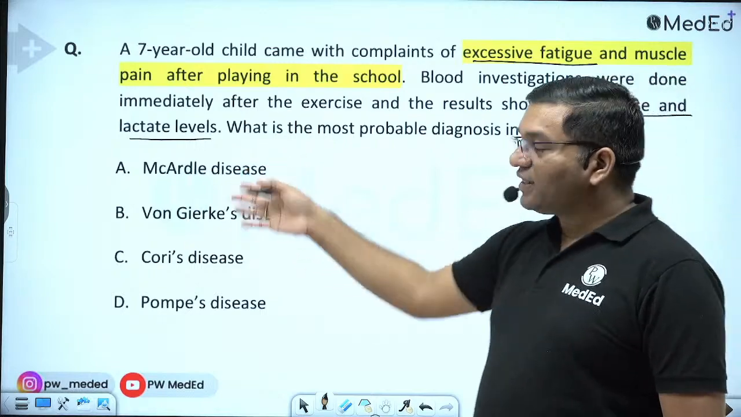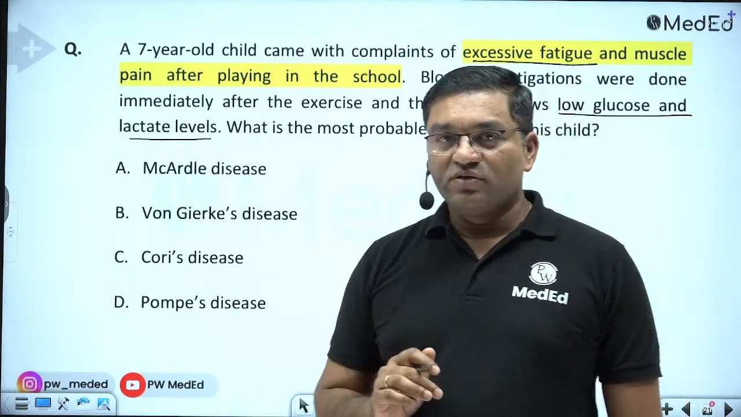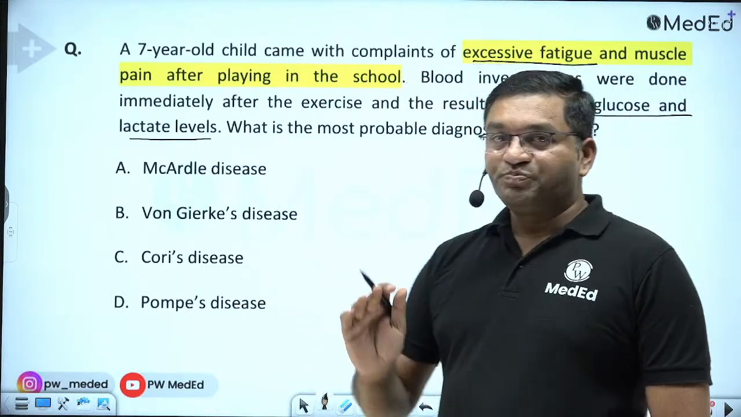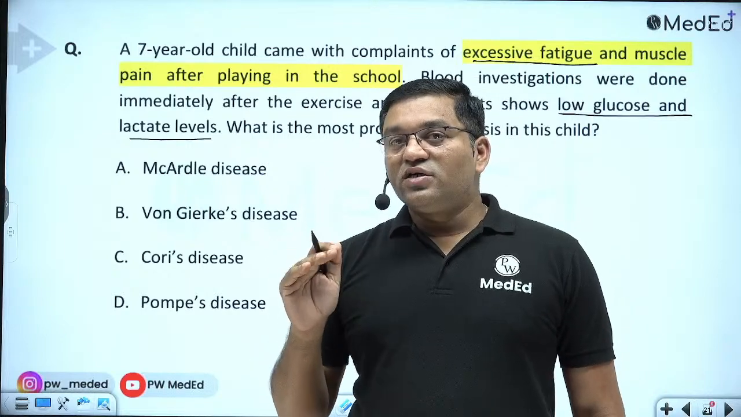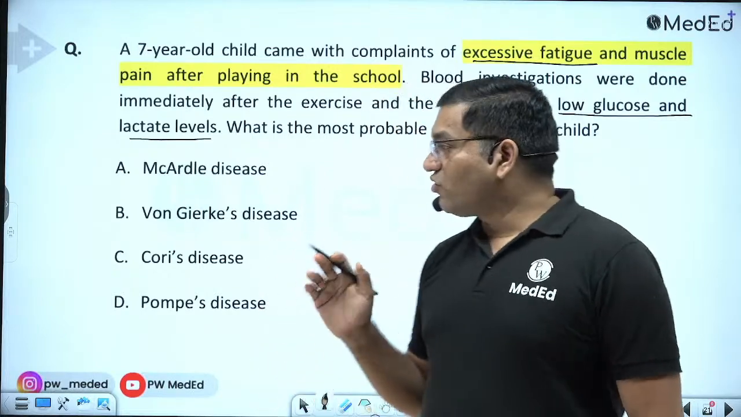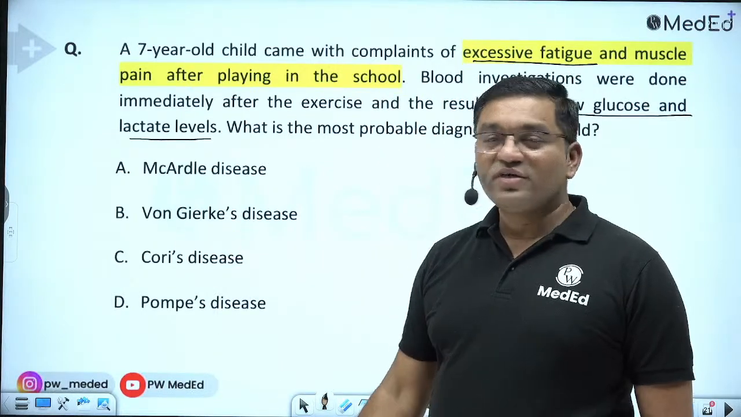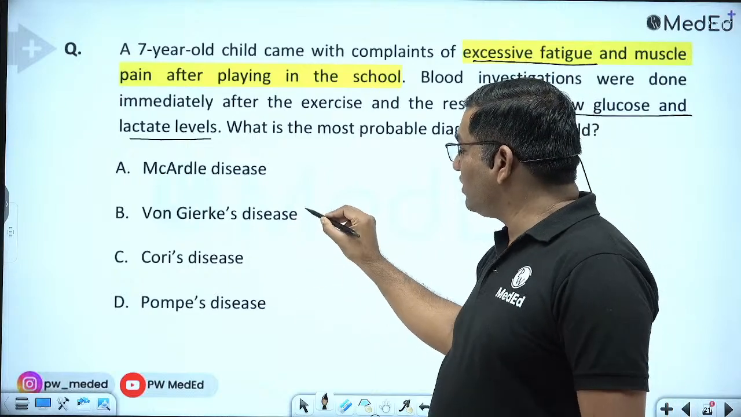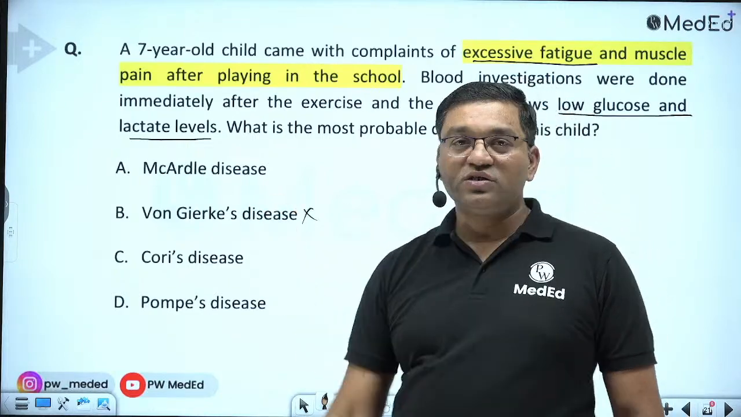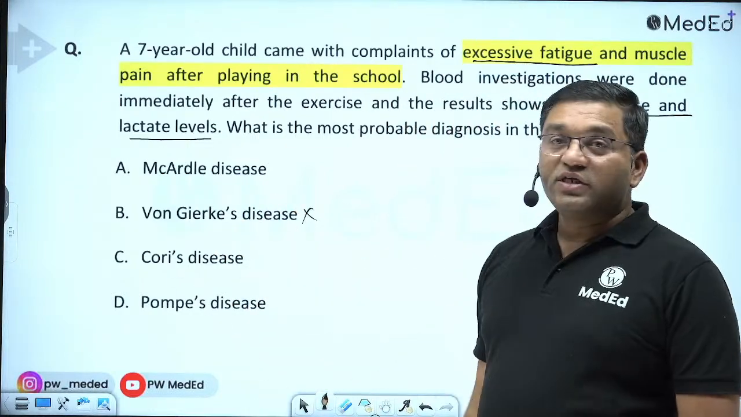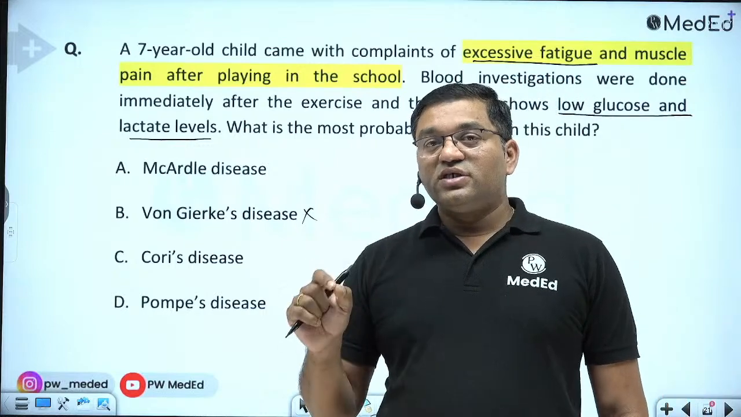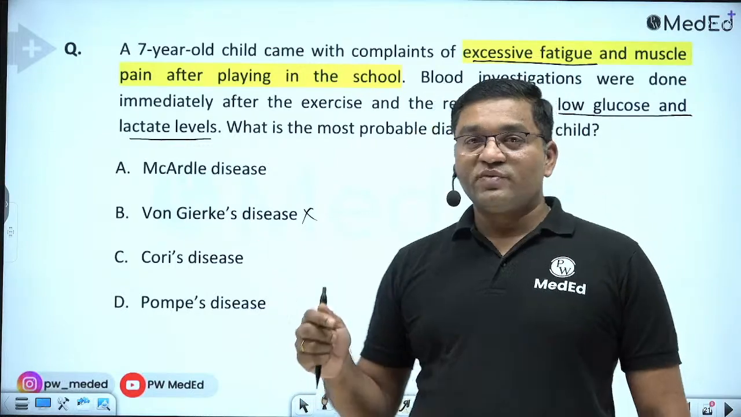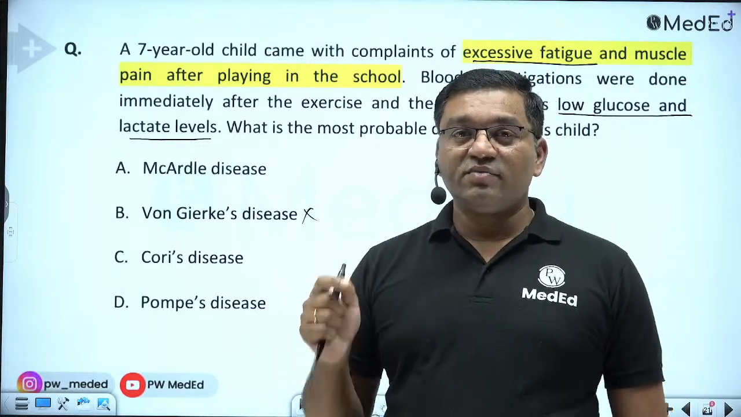So here the glycogen storage disorders are given. Remember, von Gierke's disease is the important, common glycogen storage disorder, but it does not involve the muscle. Muscles are not involved in von Gierke's disease because it is due to a defect in glucose 6 phosphatase. So glucose 6 phosphatase is absent in the muscle.